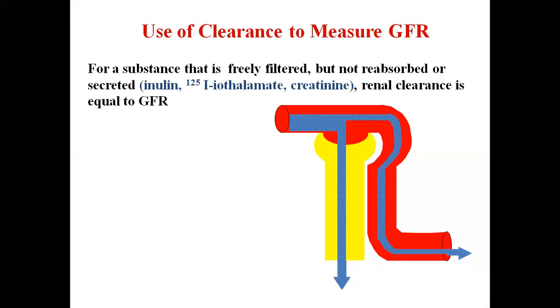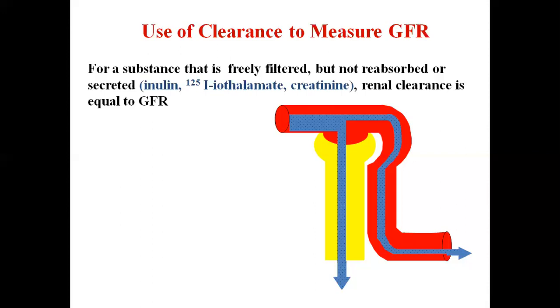After that, we can estimate the plasma inulin concentration and urine inulin concentration, and by putting them in the formula, we can estimate the GFR. Iodine iothalamate 125 is also used for measurement of GFR, and creatinine is very widely used in clinics for the measurement of GFR because it is an endogenous component which is formed by the metabolism of muscles.